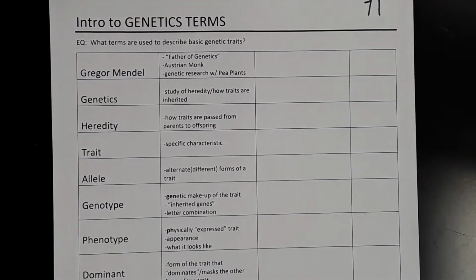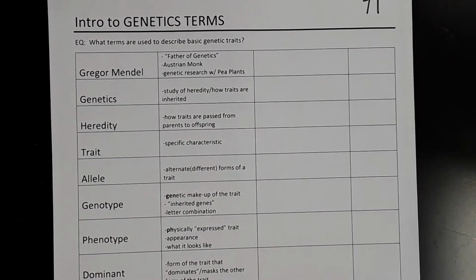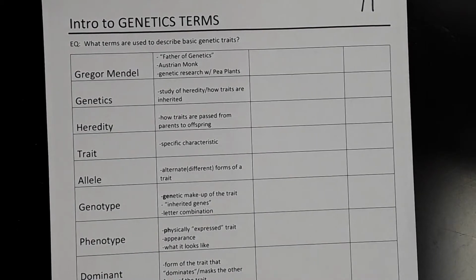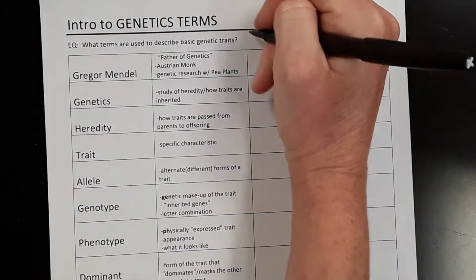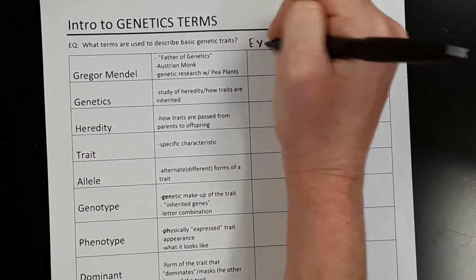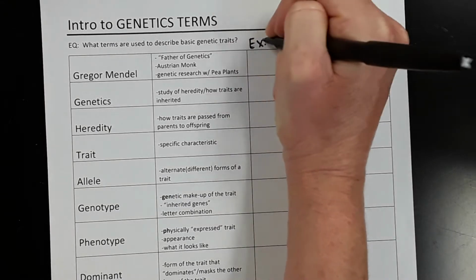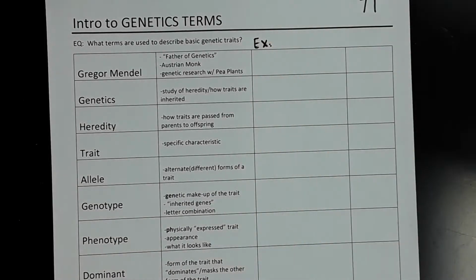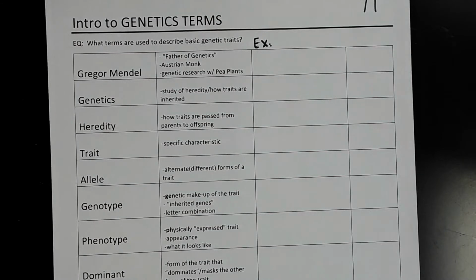Today we are just taking some quick notes on the introduction to genetics, in terms that are going to be basic terminology used in our genetics unit. So the first column you have here is a list of specific people, in the case of Gregor Mendel, or different terms that we'll be using. And you have a column with the definition, a column with examples, so this is your example column right here. And then the last column, we're just going to put a graphic. So we're just going over these terms to make sure that you understand what they are, what they mean, and their importance.